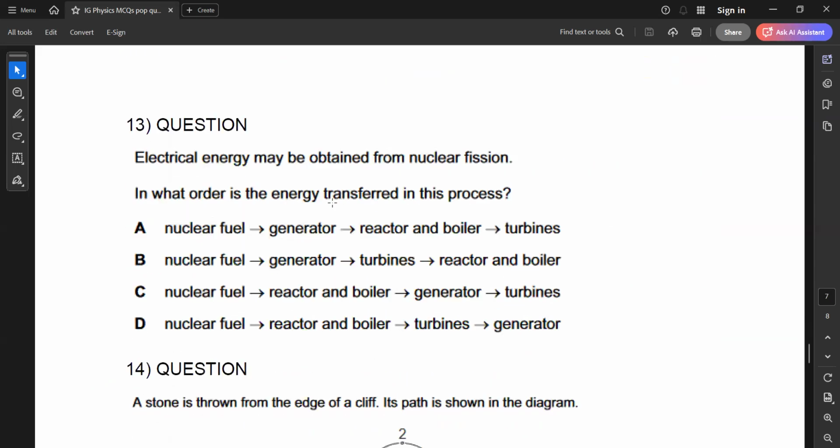Question 13. Electrical energy may be obtained by nuclear fission. In what order is the energy transferred in this process? First, we have a nuclear fuel, then we have a reactor and a boiler in which the water boils.